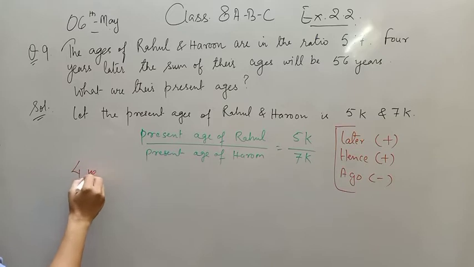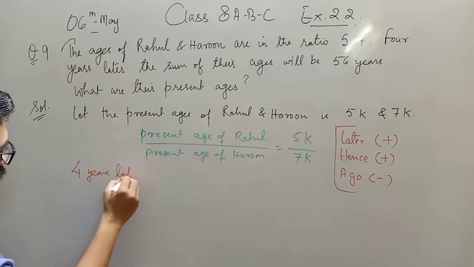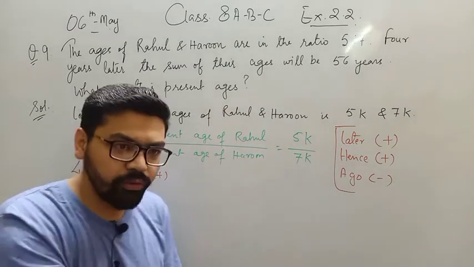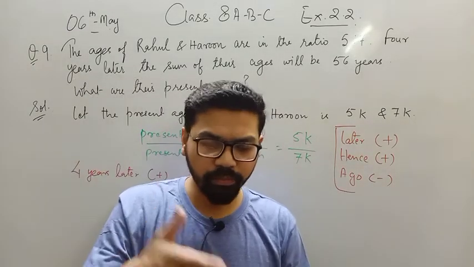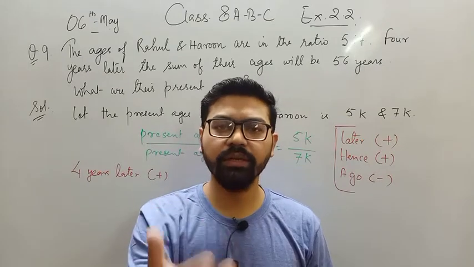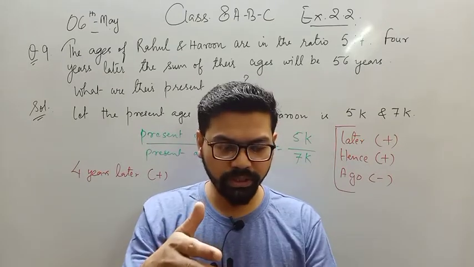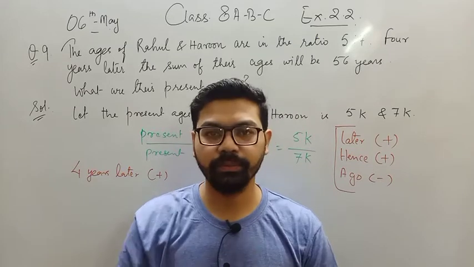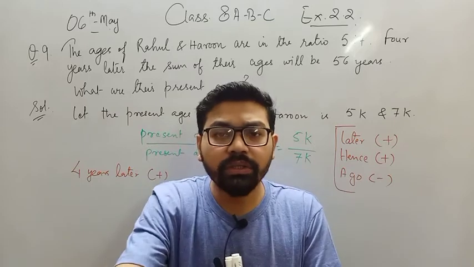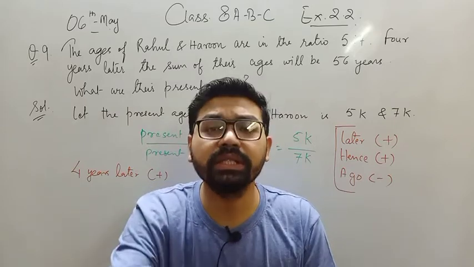4 years later means I just need to add plus 4. Because after 4 years, let's say your present age is 12 years. Then after 4 years your age will be 12 plus 4, that is 16 years.